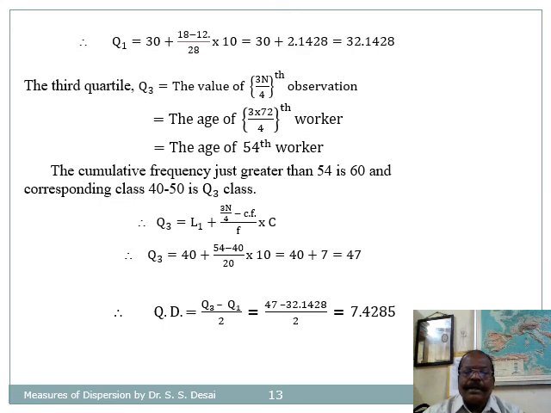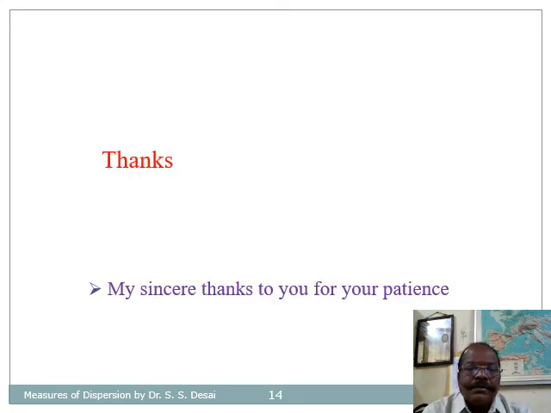After simplification, it gives 47. And finally, the quartile deviation QD is equal to Q3 minus Q1 divided by 2, equal to 47 minus 32.14 divided by 2, equal to 7.4285.